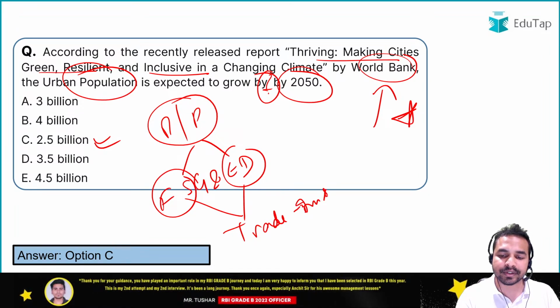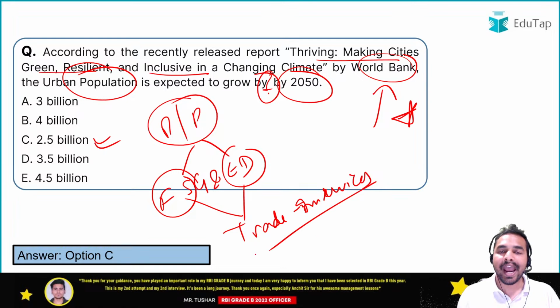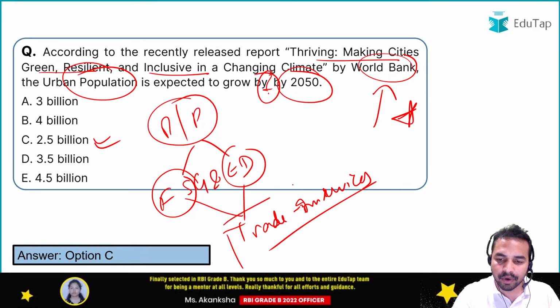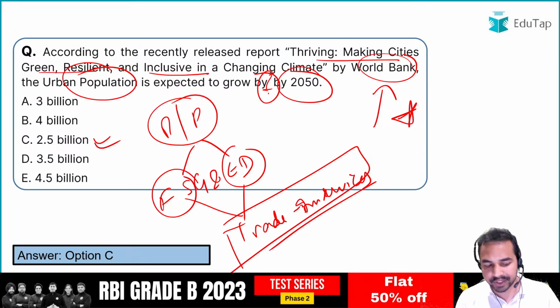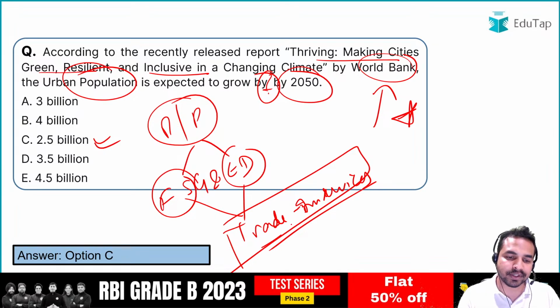by improving trade in services. There is a report in itself which has been launched by the World Bank along with the World Trade Organization, that is, Trade in Services: Fostering Sustainable Growth and Economic Diversification.